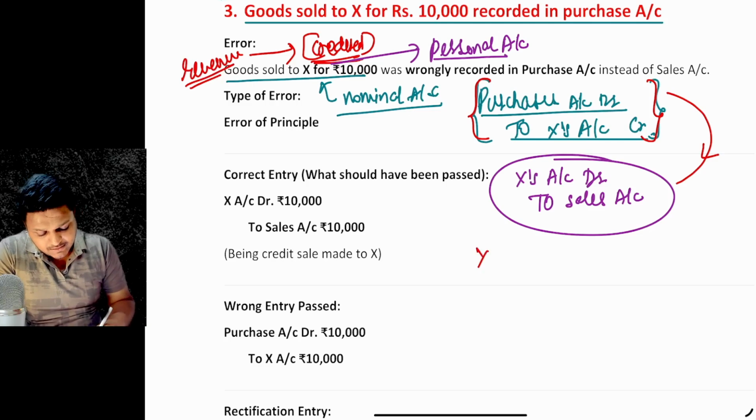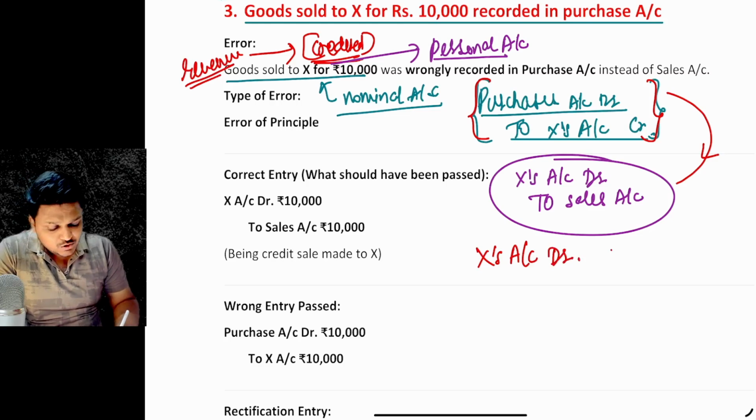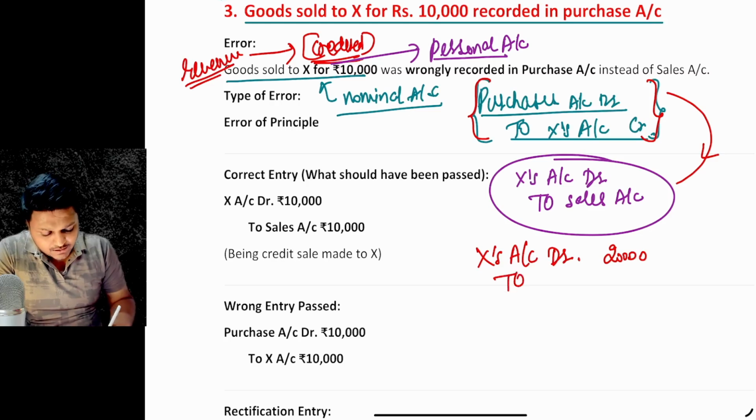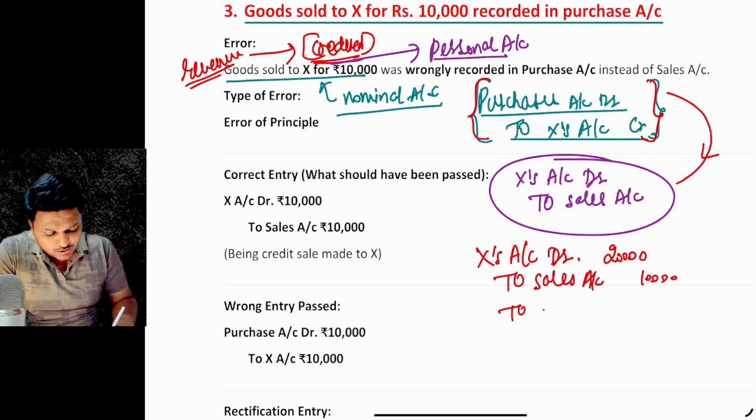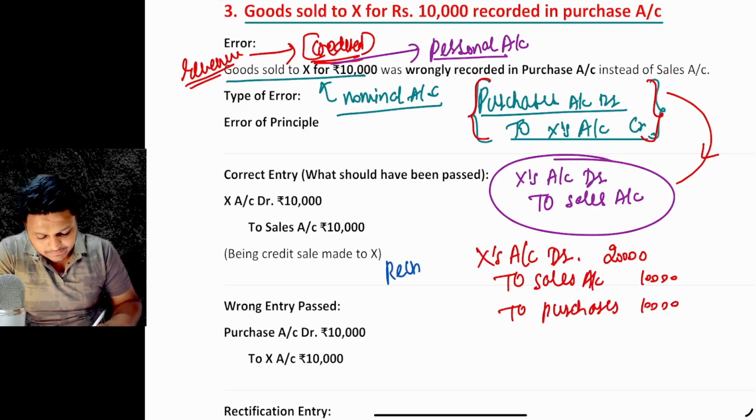So we will be passing the entry: X's account will be debited with double the entry amount. 10,000 was the amount, so we'll be debiting it with 20,000, right? And further to the sales account 10,000, and further to the purchases account 10,000. This is the rectification entry.